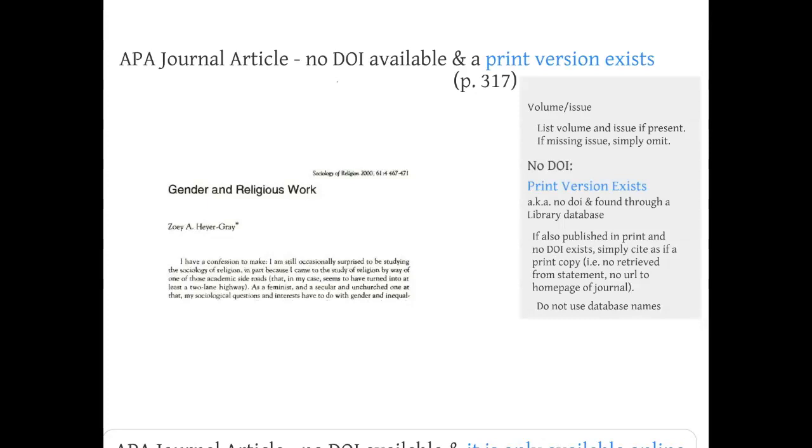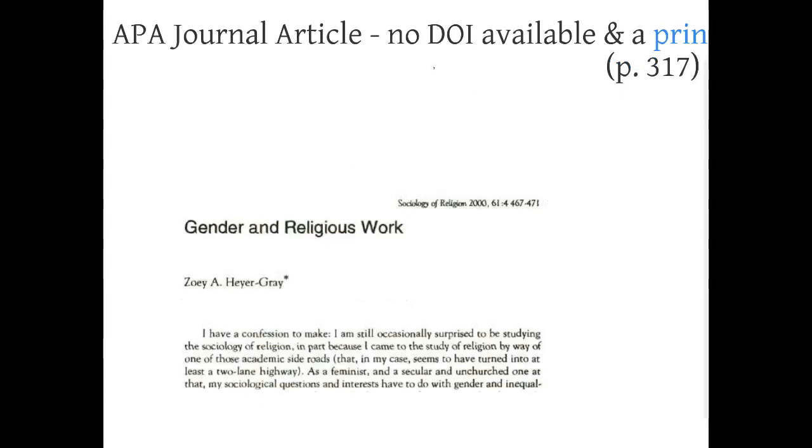you will follow. As with a journal article with a DOI, we start out with the author, the date from the little citation statement either at the top or the bottom of the article, then the name of the article title itself, and remember it's sentence case, so we only capitalize the first word here. And then we follow that with the name of the journal, which in this case is Sociology of Religion, and that is italicized and all the major words are capitalized.